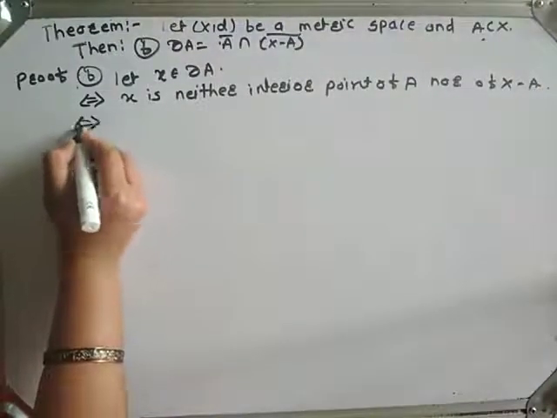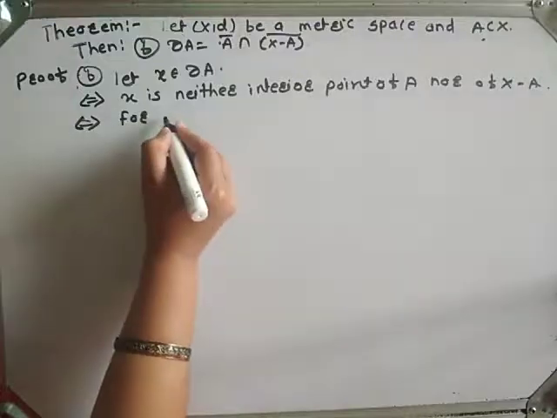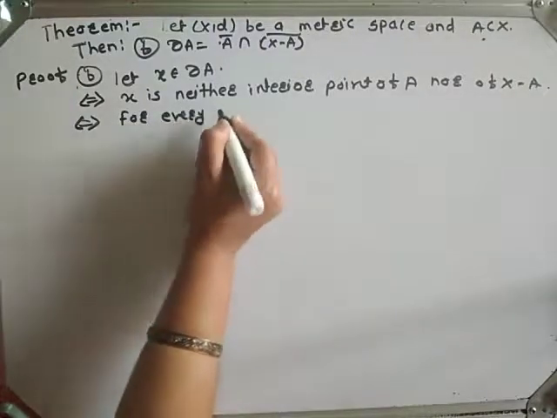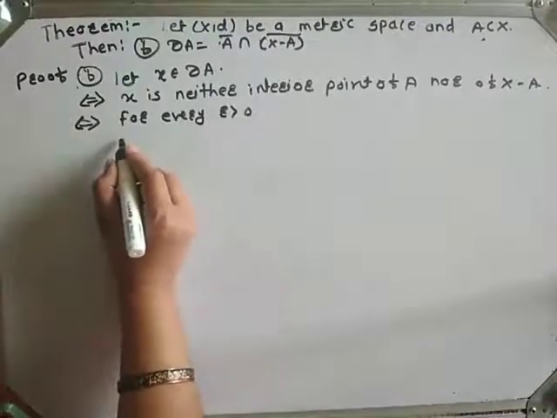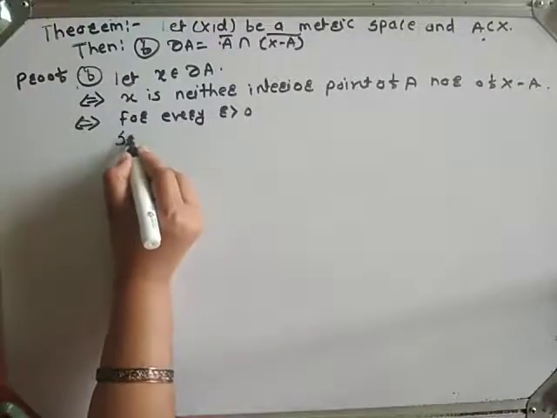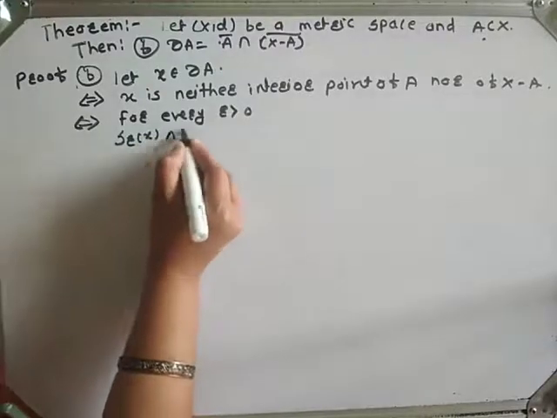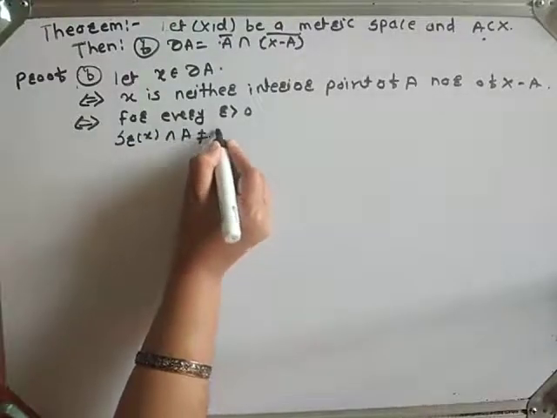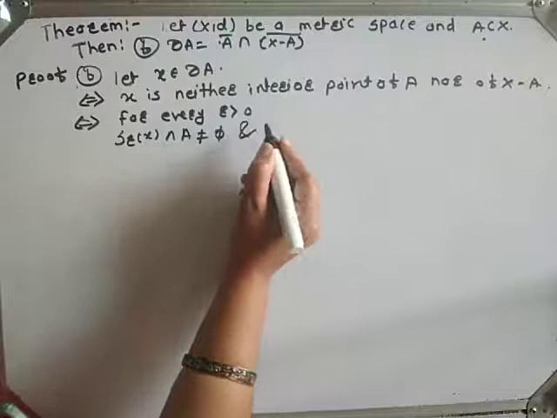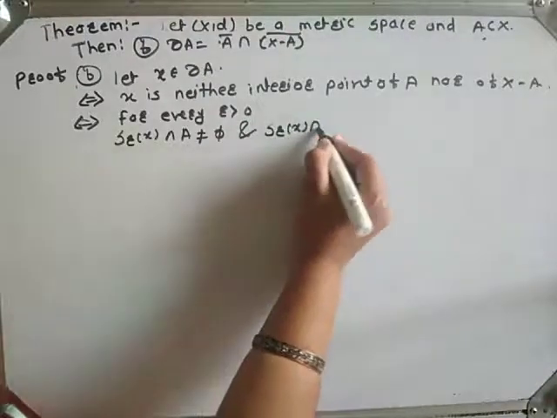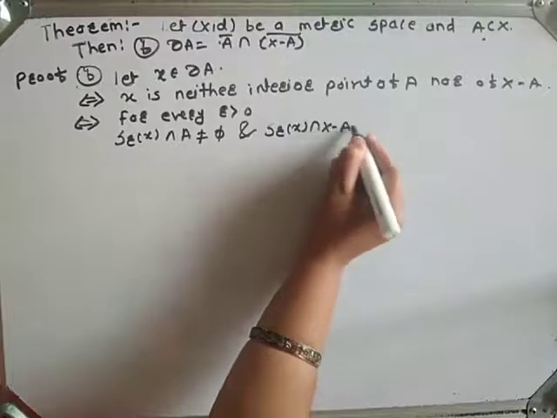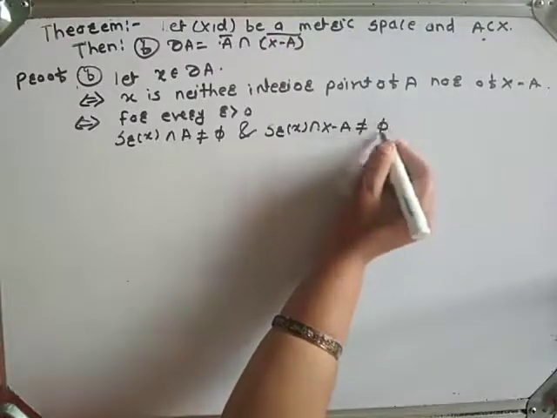If and only if, for every r greater than 0, S_r of x intersection A is not equal to phi, and S_r of x intersection X minus A is not equal to phi.